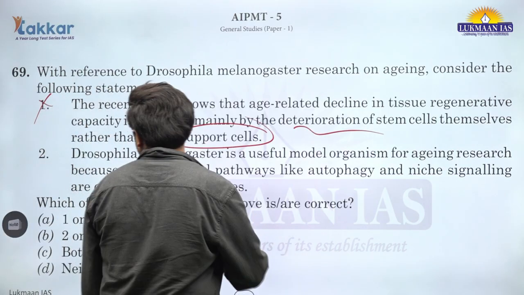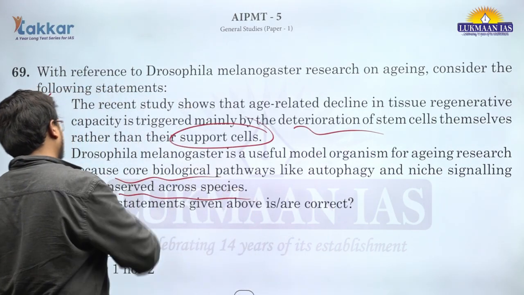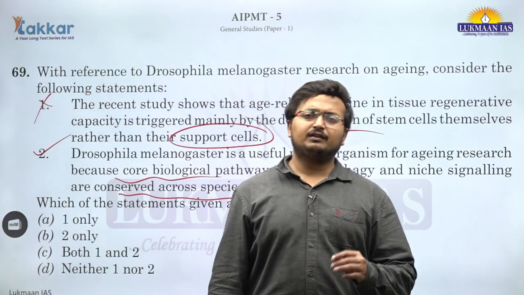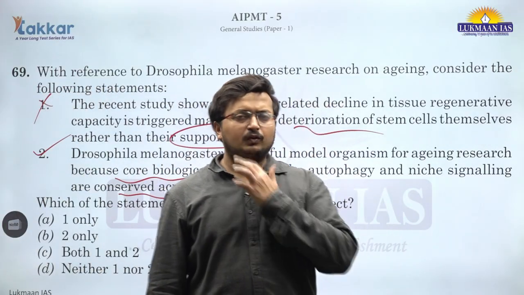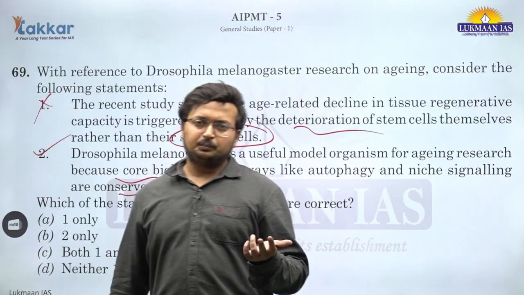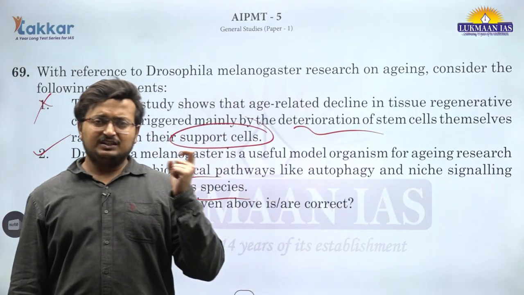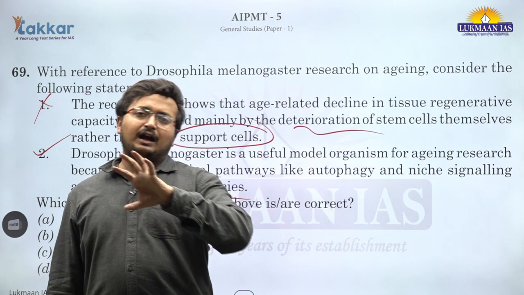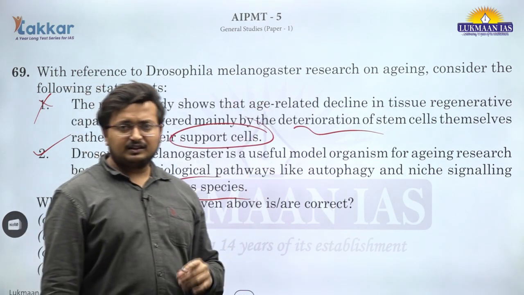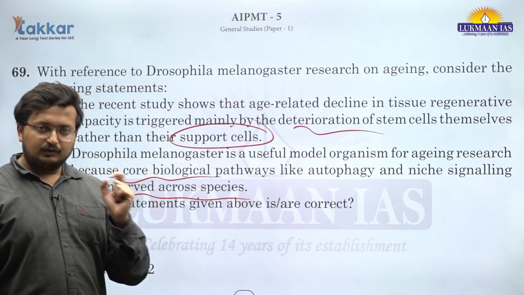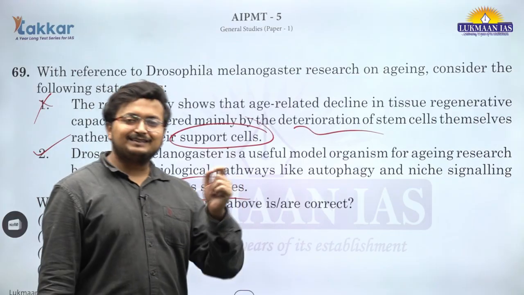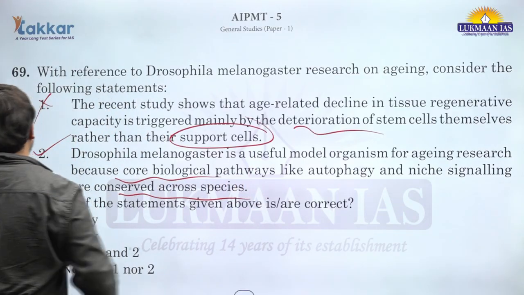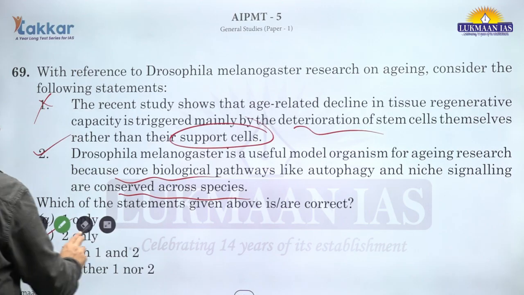This particular organism is a useful model for aging research, because core biological pathways like autophagy and niche signaling are conserved across species. It is an insect species, an arthropod. The specific genes that they carry are reflective of a broader range of species, and that is why it is a classic species under examination when we talk about aging. Second statement is only correct. 69, B is the correct answer.